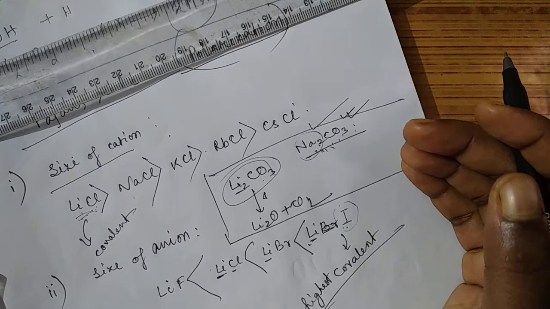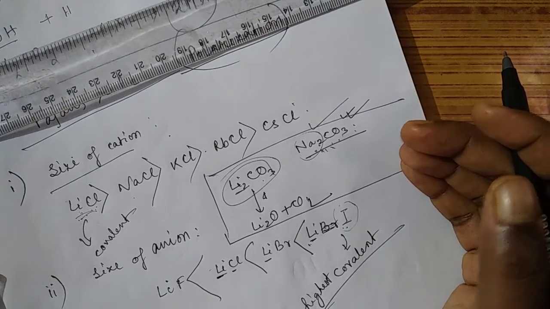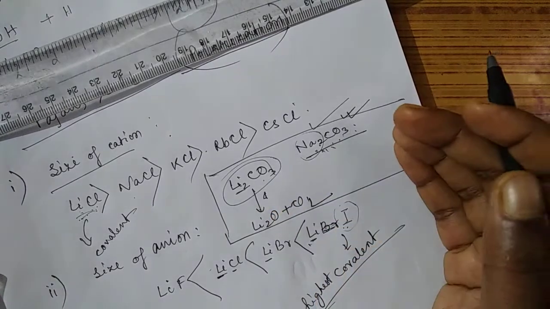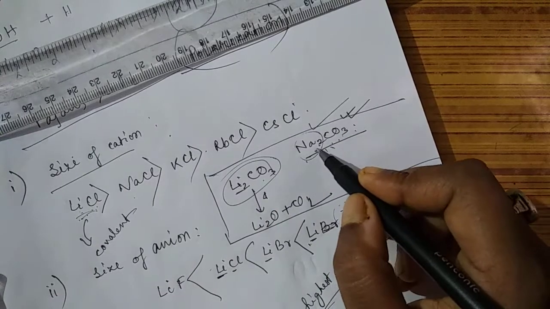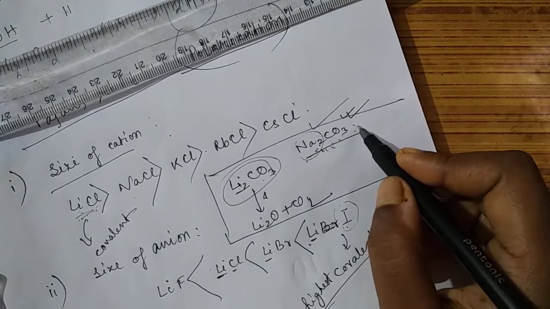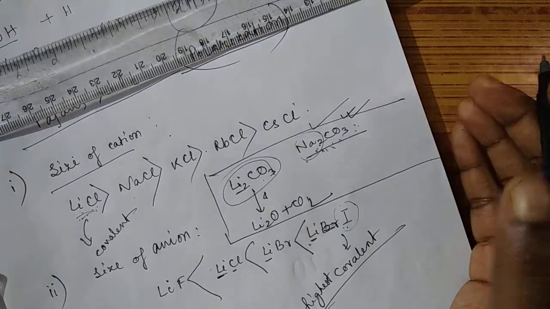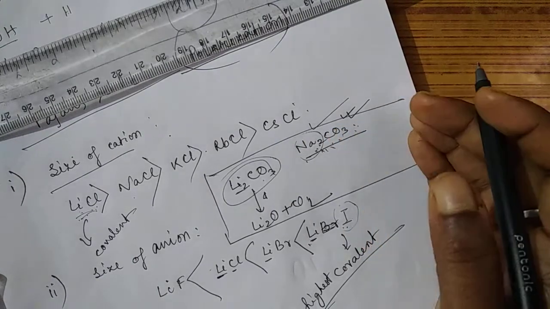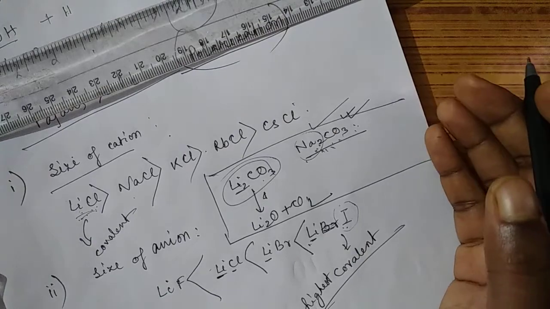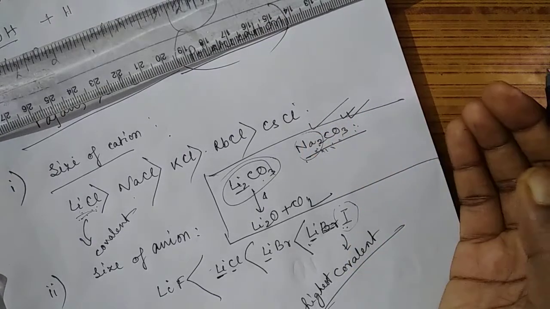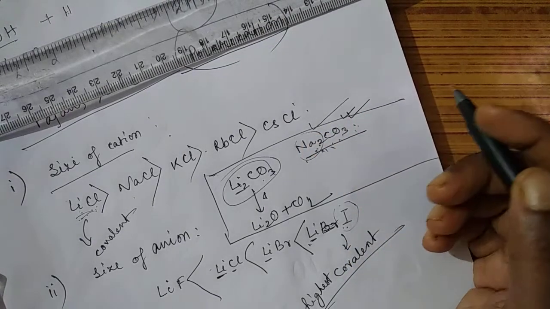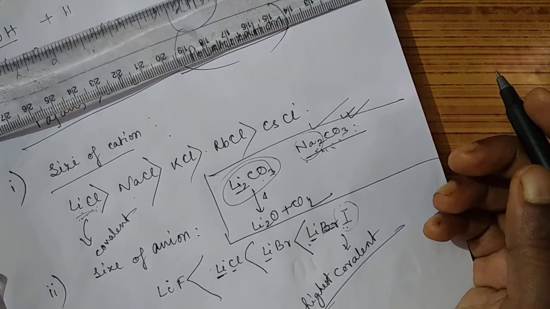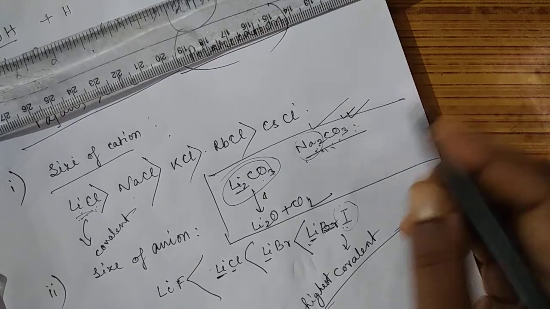Therefore the stability of the carbonate increases from sodium carbonate to cesium carbonate, because they are quite similar in size, therefore their bonds are stronger.